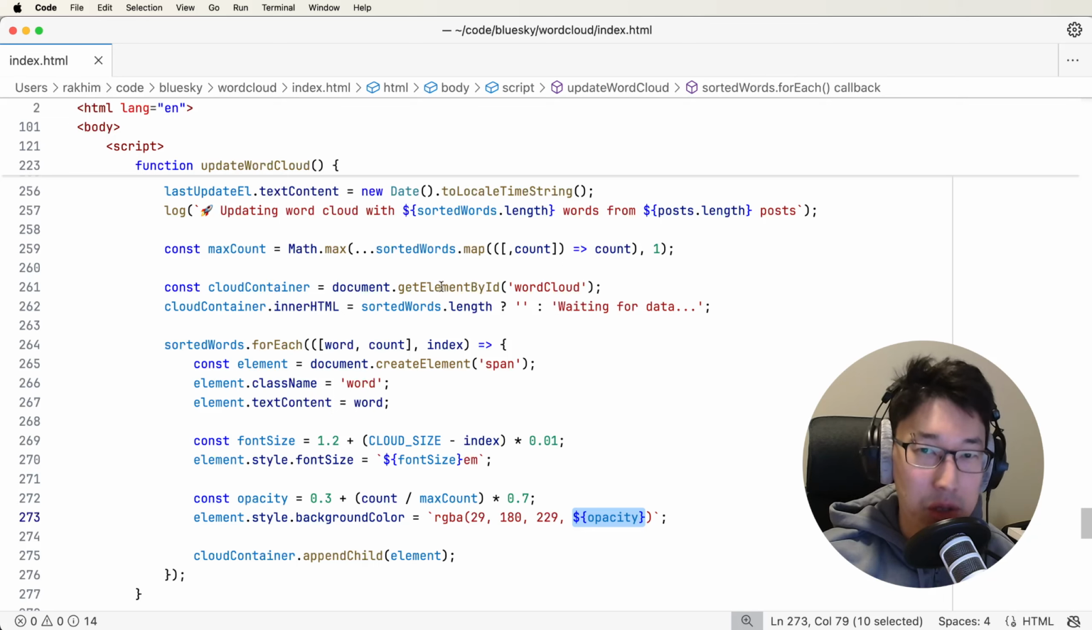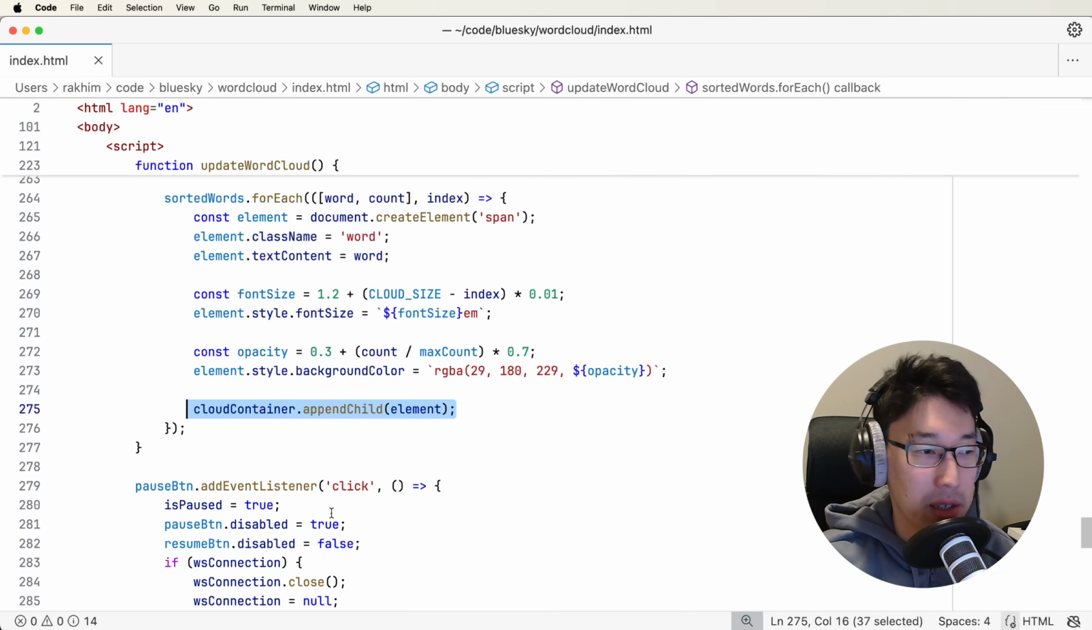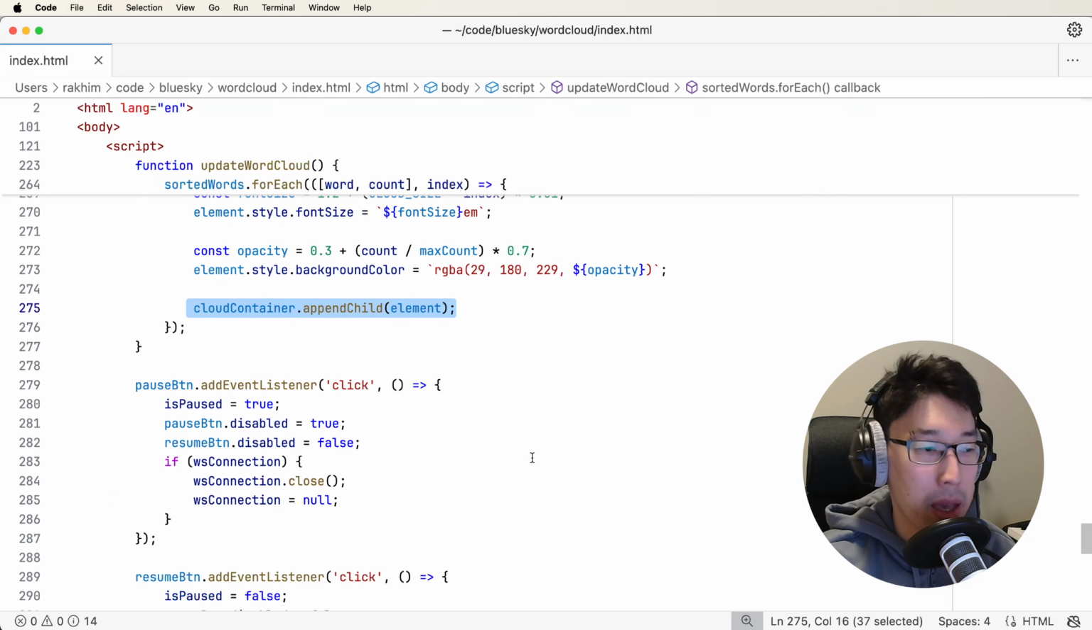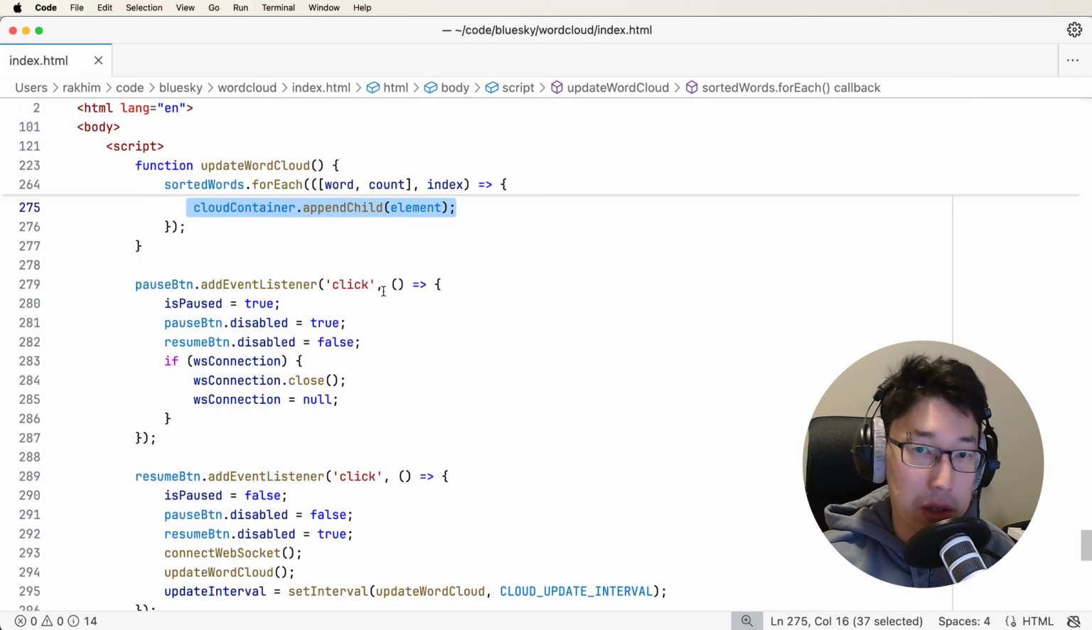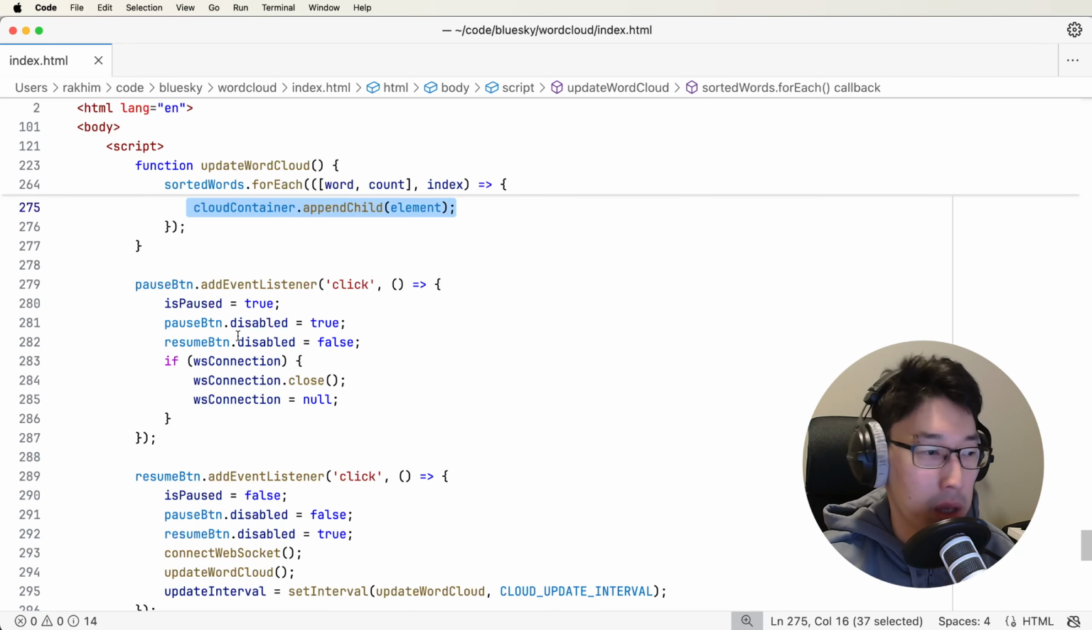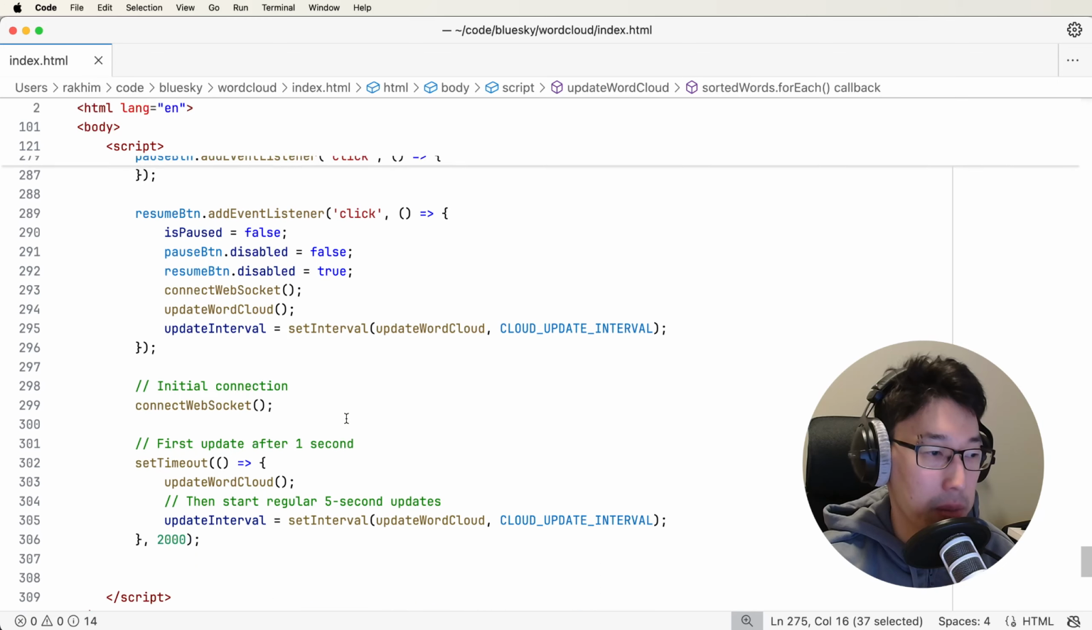So I do this for each word in the 100 sorted words, and for each word I add it to the container, which is this white background container. And then just some event listeners for the buttons. So what happens when you pause, when we resume. It's just exactly what you expect.